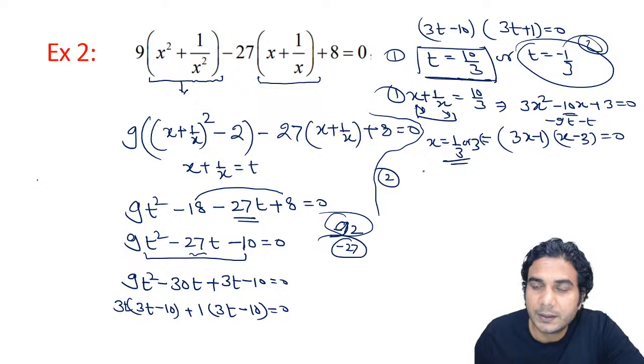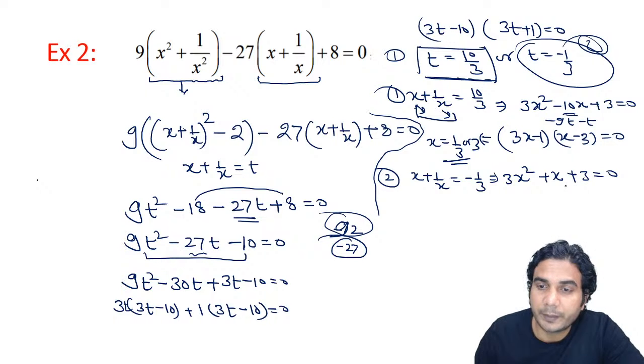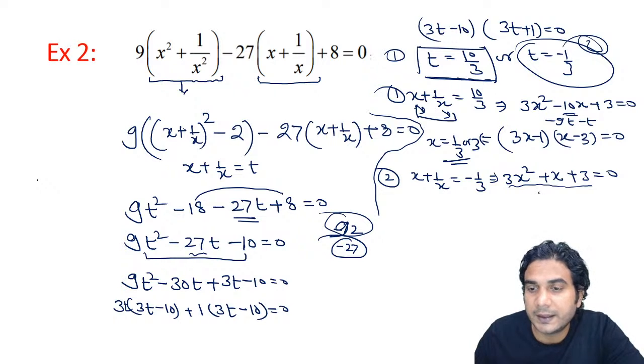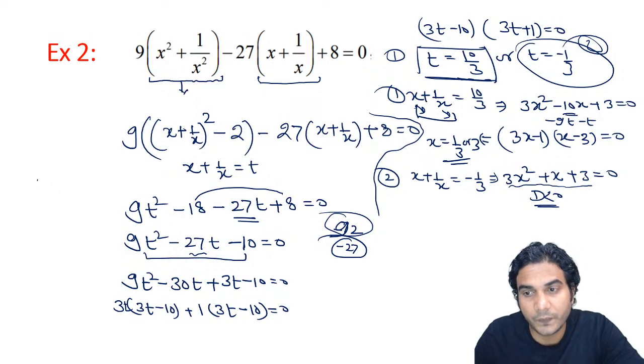Second is this. The second equation was t is equal to minus 1 by 3. So second we'll get x plus 1 upon x is equal to minus 1 by 3. Let's simplify it, multiply it by 3x, so it will be 3x square plus x, alright, plus 3 is equal to 0. So multiplied by 3x, and this equation has imaginary roots, right? Because you can see the discriminant of this equation is less than 0. 1 minus 3 into 3 into 4, alright. So imaginary roots, and we need only real values, so we'll leave this equation, alright.